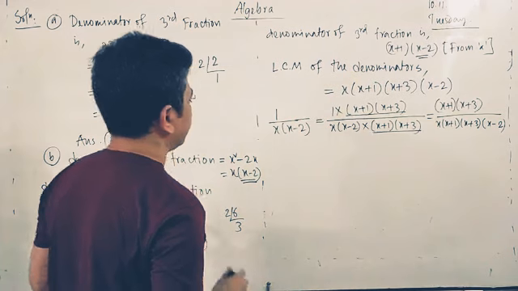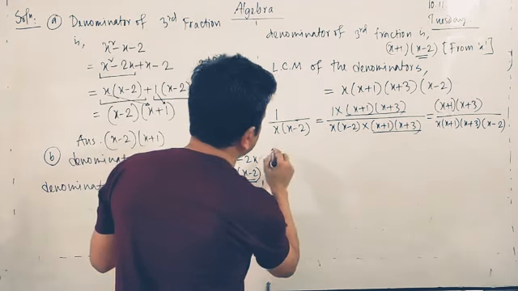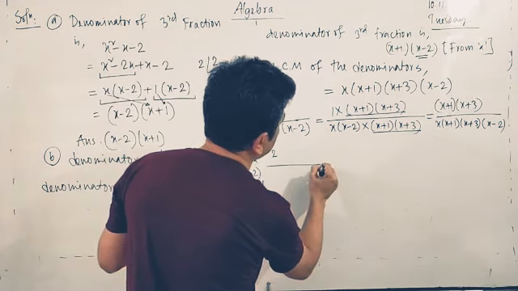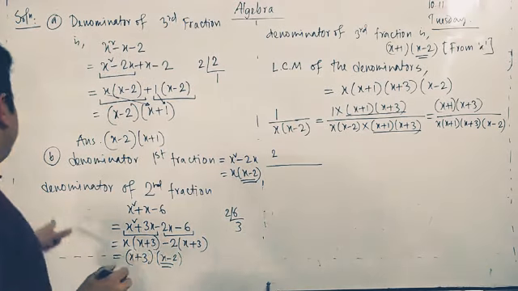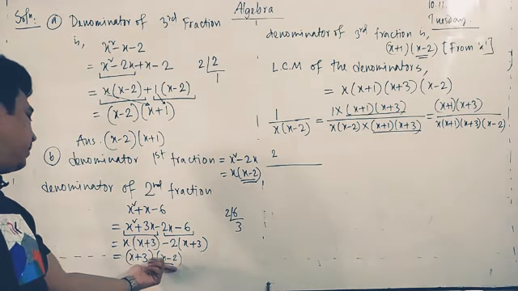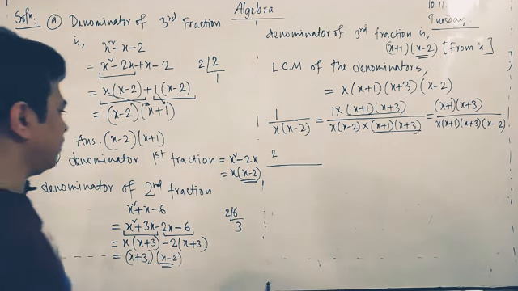And the second fraction is 2 divided by x plus 3, x minus 2.